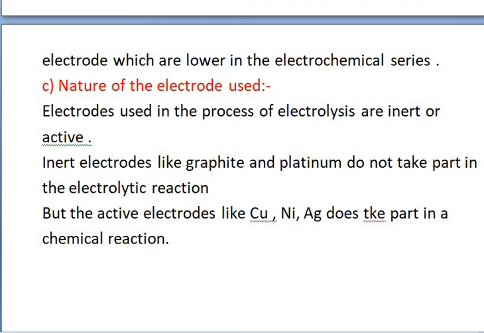Inert electrodes like graphite and platinum do not take part in the electrolytic reactions. If graphite and platinum are present, they are not going to take part in the electrolysis process. But active electrodes like copper, nickel and silver take part in the chemical reactions. So it depends on many things, whether the electrolysis is going by which way or by which process.